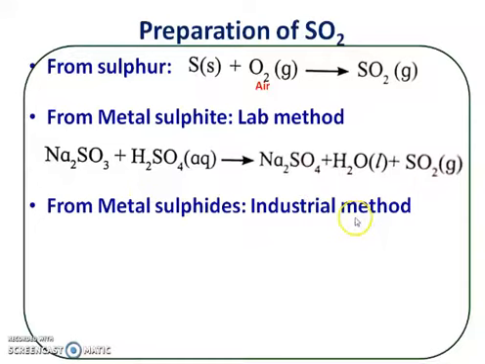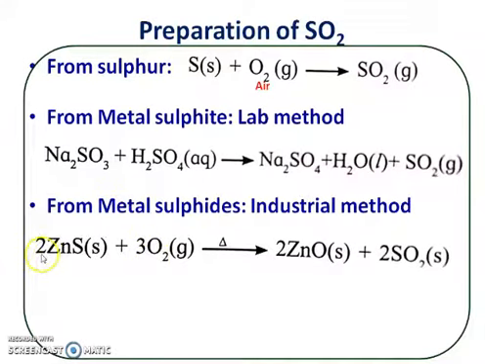Sulfur dioxide is also prepared from metal sulfides. This is the industrial method. On a bulk level, we can prepare sulfur dioxide by using metal sulfides. For example, when a mixture of zinc sulfide, which is solid, and oxygen gas is heated, first of all zinc sulfide is converted into zinc oxide, and simultaneously there is an evolution of sulfur dioxide gas.